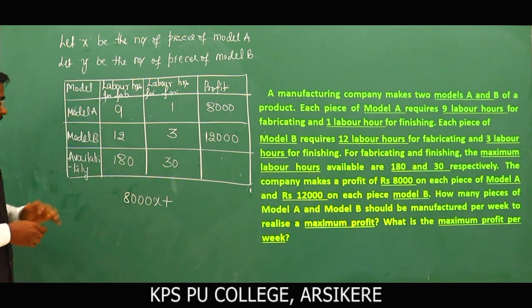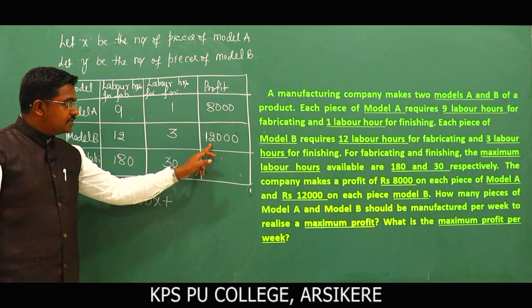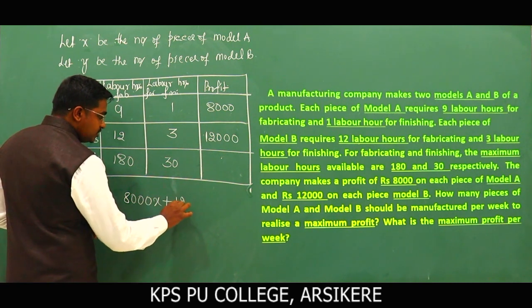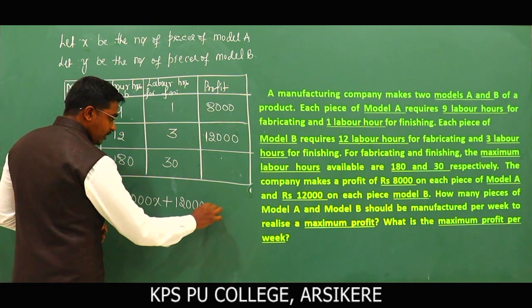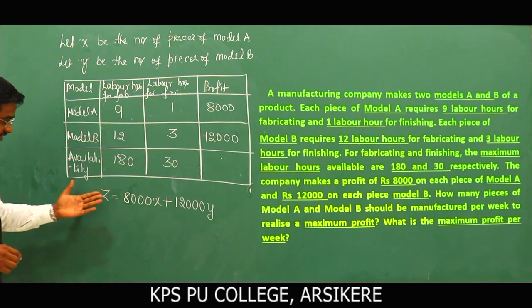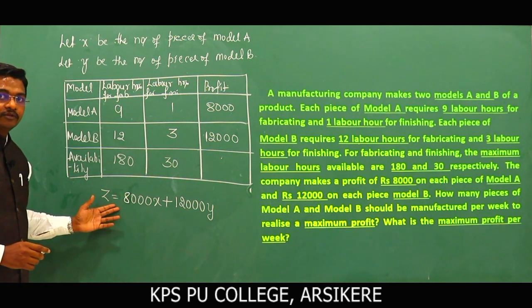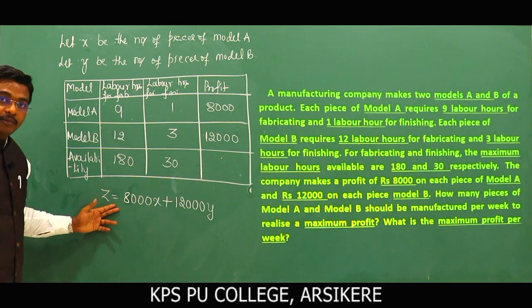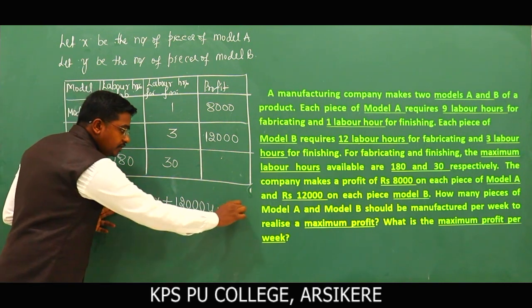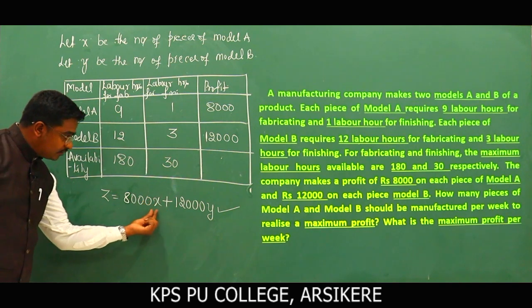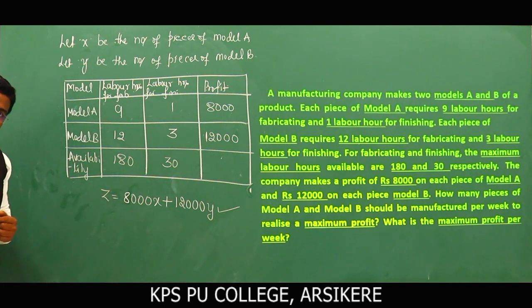Similarly, plus, for model B, the company obtained 12,000 rupees of profit for one piece. Here we have y number of pieces of model B, so that becomes 12,000y. I will take this as Z. So this is nothing but the objective function. The objective function represents the aim or goal of the linear programming problem, and remember this objective function is linear. We have x and y variables and it is a linear function.